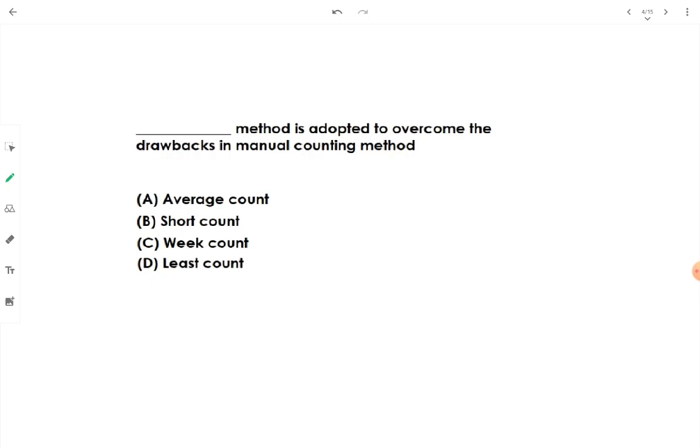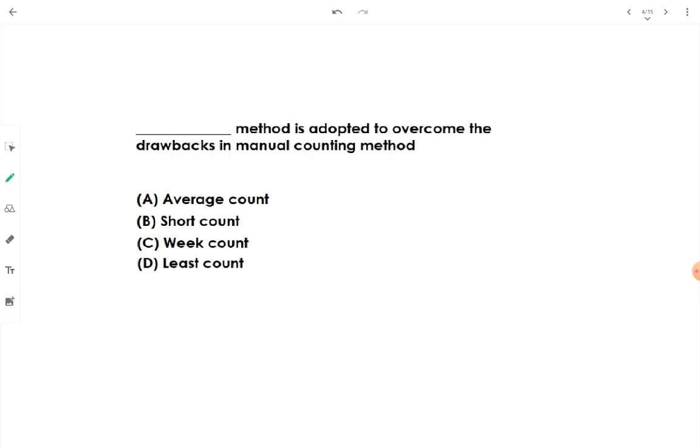Okay, but the problem is that 24-hour manual counting is not possible. It is kind of tiresome. That's why what we do, we assign a specific time slot for a person, and with respect to that time slot he will be counting the vehicles manually.